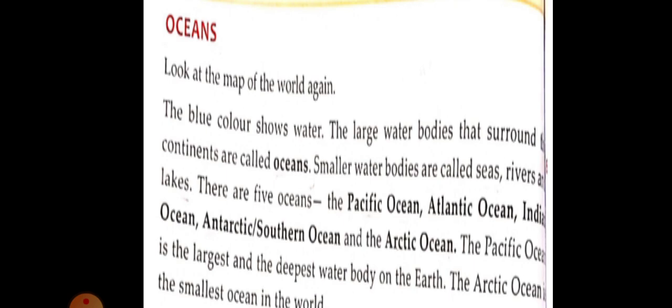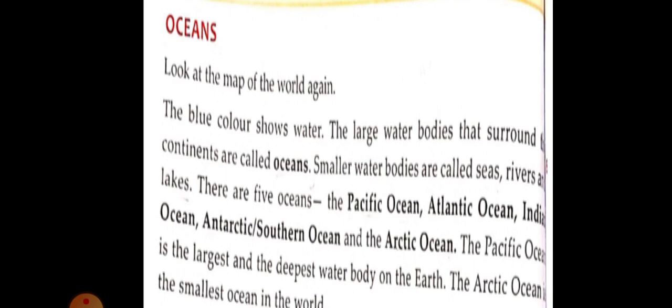This paragraph is also given in the mobile, but you have to write it down in your notebook. The map paragraph of five lines you must write down in your notebook. This is the important information given in that paragraph: map, continents, and oceans. There are 5 oceans.